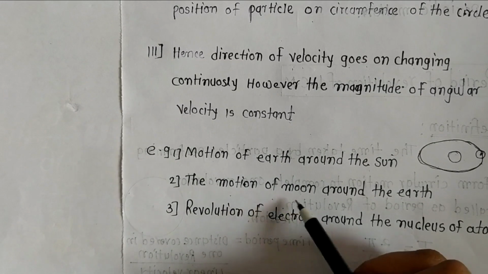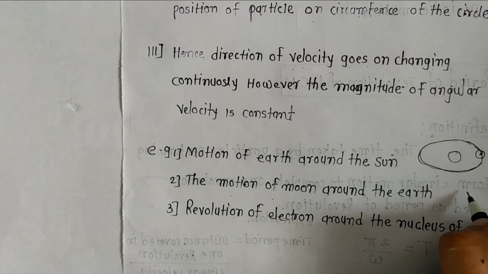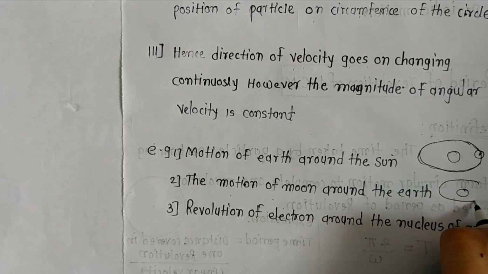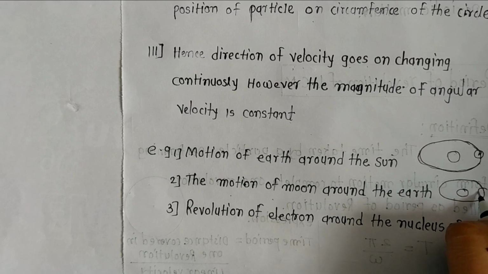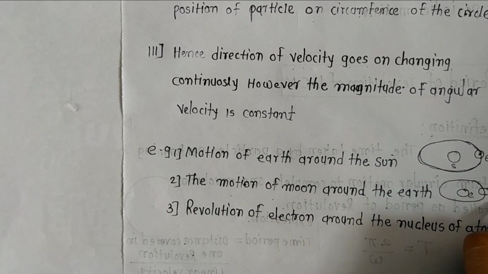Similarly, the motion of the moon around the Earth. Suppose this is the Sun, this is the Earth, and this is the Moon. The motion of the moon around the Earth is also uniform circular motion.